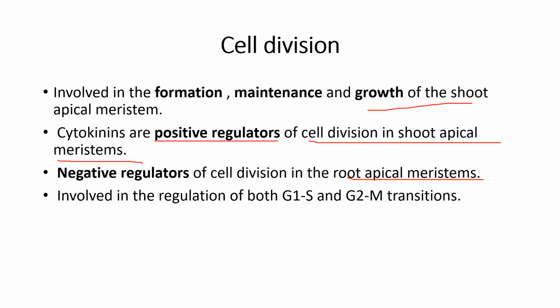They are involved in the regulation of G1/S and G2/M transitions. So this is how a cytokinin plays a role in cell division. It acts as a positive regulator, and it also acts as a negative regulator.